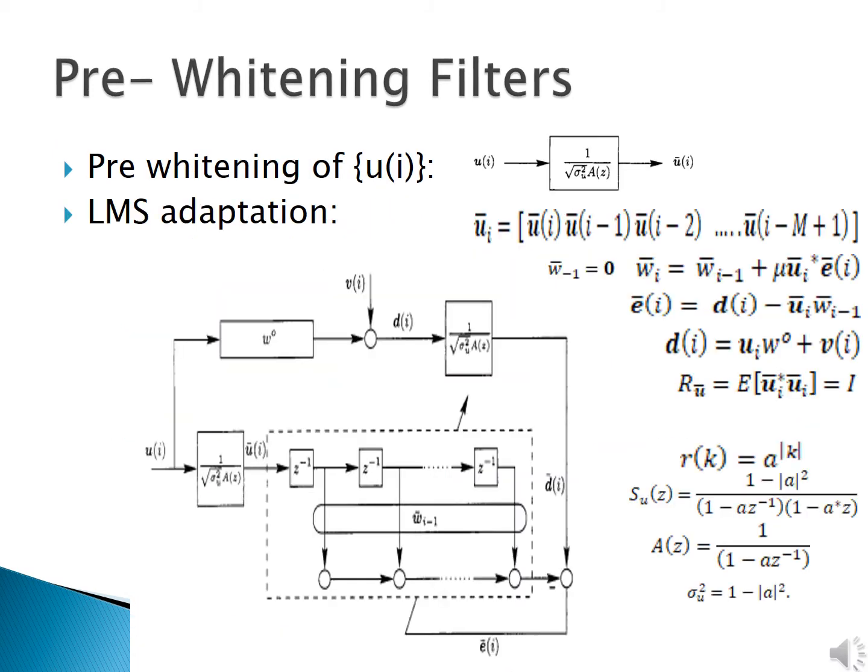We do the same thing here. We use the inverse of A of z as the pre-whitening filter and decorrelate the data. The corresponding LMS update and the corresponding equations are mentioned here.